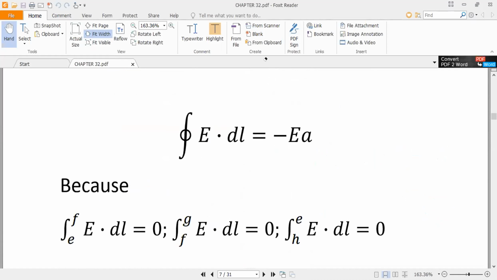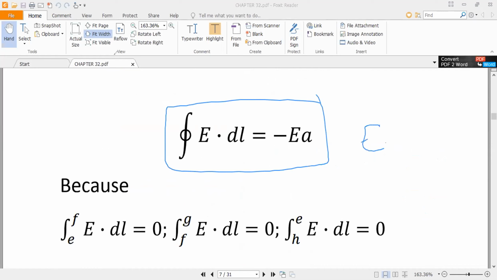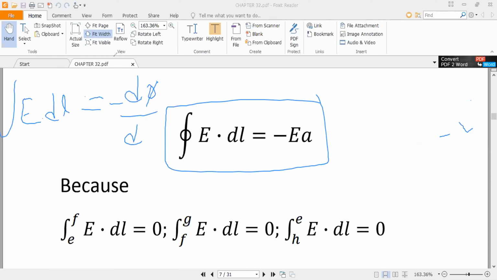So this is the value of E dot dl. Now you know that E dot dl is equal to minus d phi by dt, okay. So you can put in all the values.